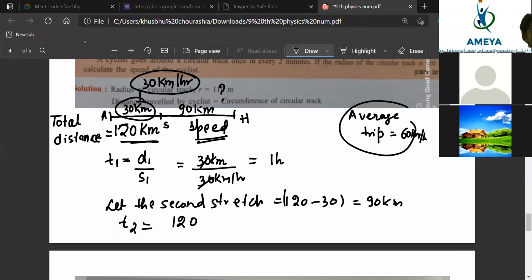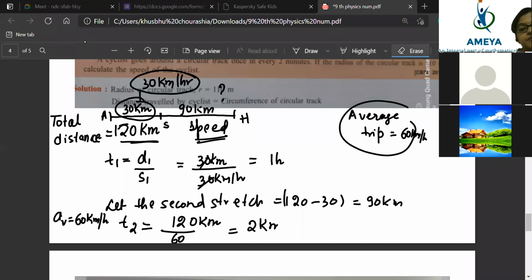See, the average speed they told to maintain is 60 kilometer per hour. So the total distance is 120 kilometer and the average speed is 60. So how much time will it take in total? The total time taken to cover the entire distance will be exactly 2 hours.